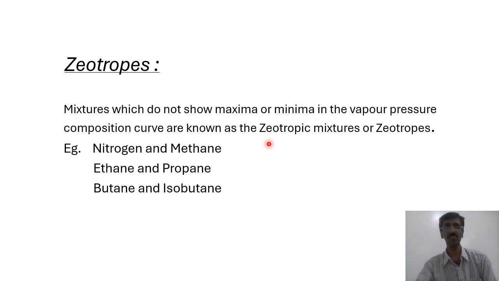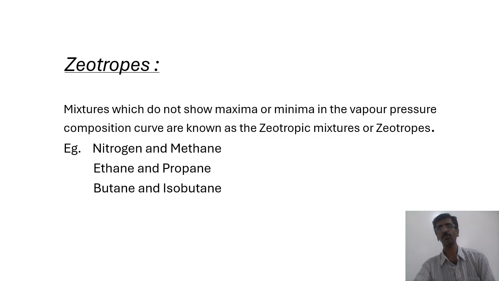But here it says they do not show maxima or minima. That means their values are in agreement with that of Raoult's law, and therefore we say there is no deviation, and therefore they are ideal solutions. The examples are nitrogen and methane, next ethane and propane, and next butane and isobutane. Alright, so this is what we mean by zeotropes.